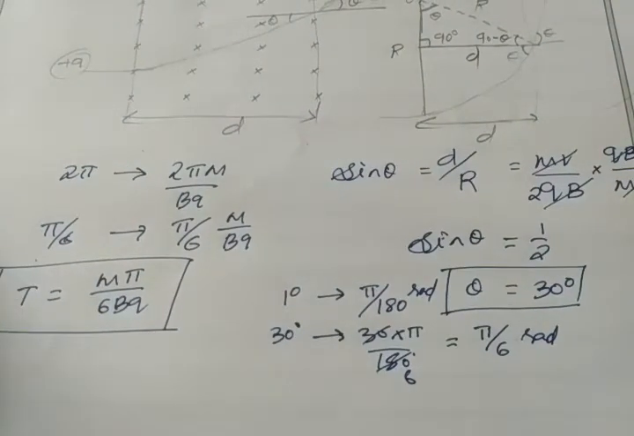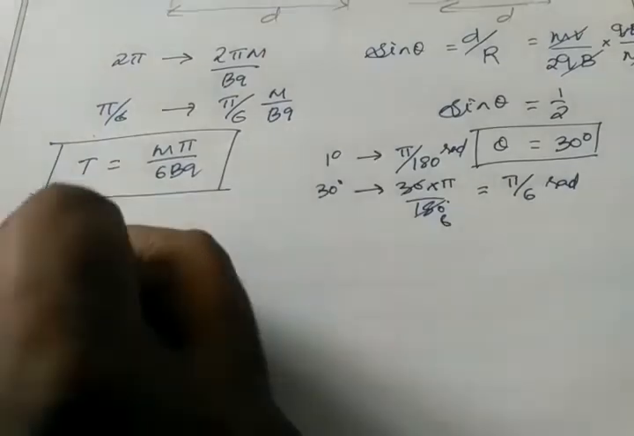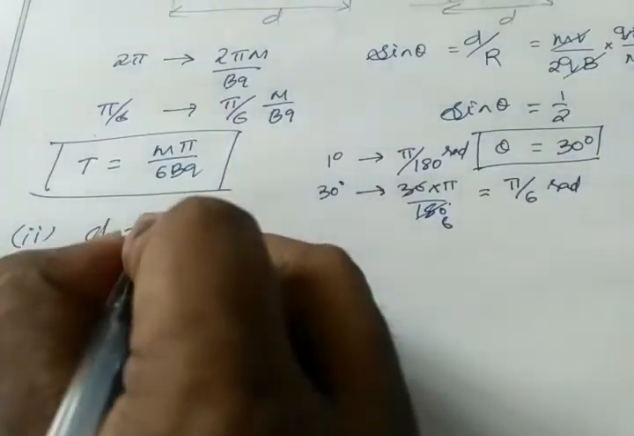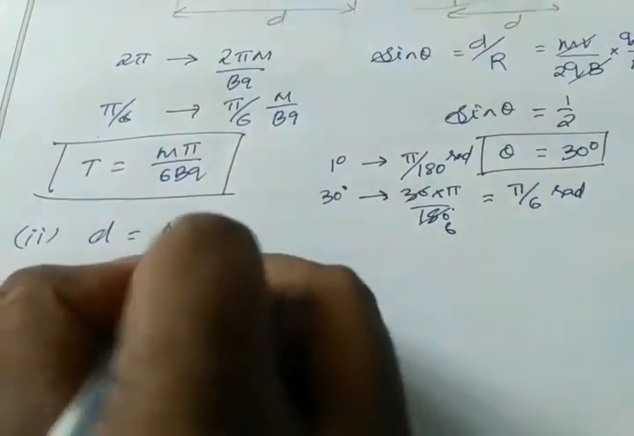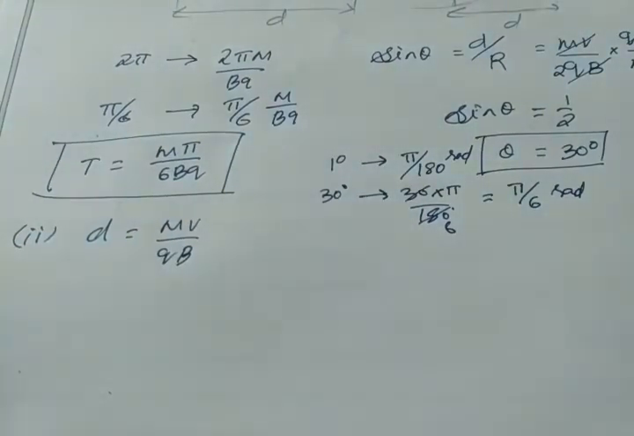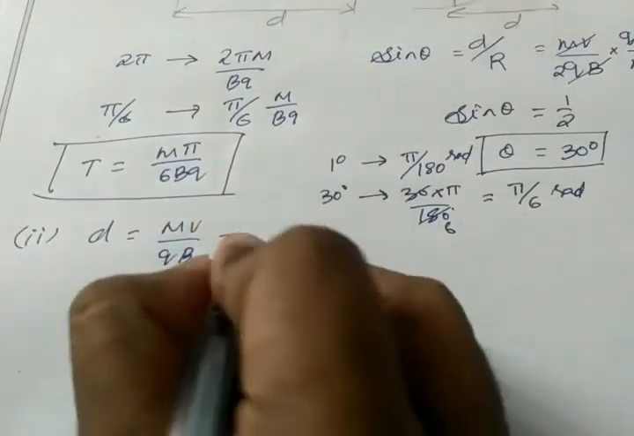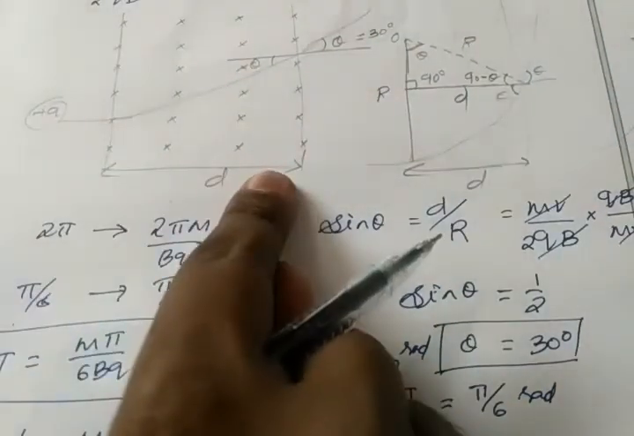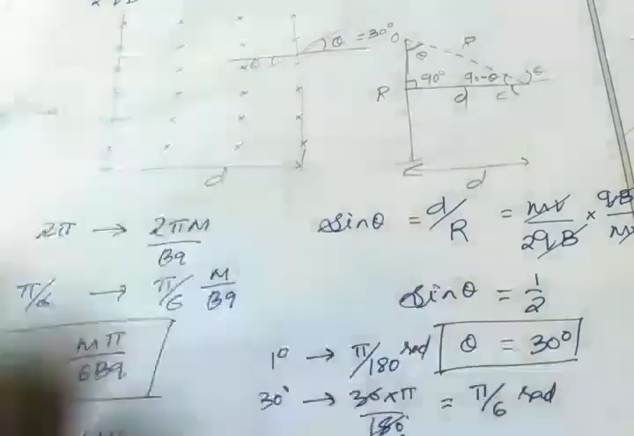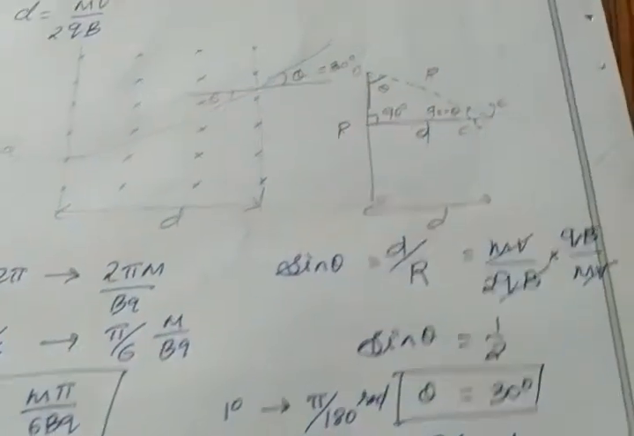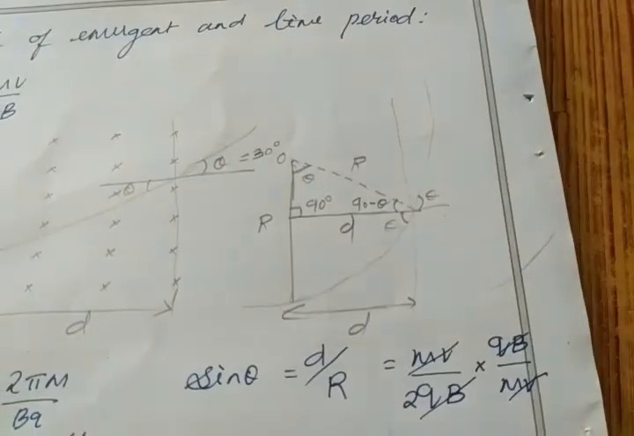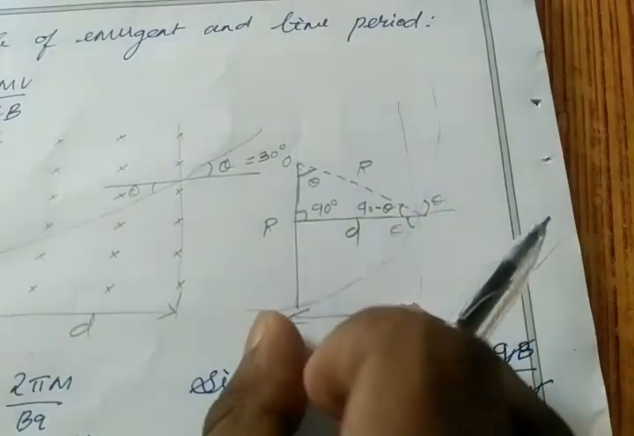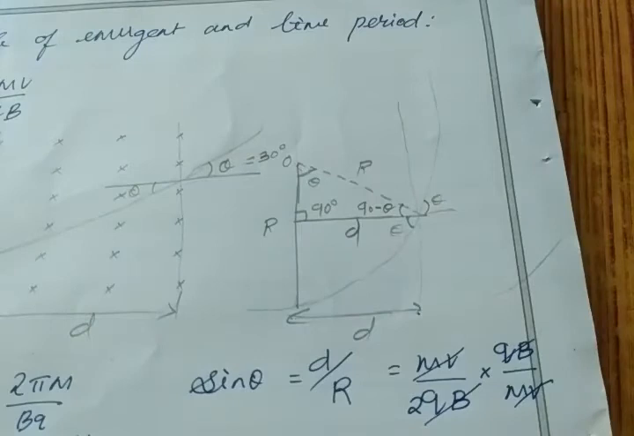Okay, in the next scenario we have d equal to mv by qb. So what is mv by qb? Nothing but r. So here the distance of the magnetic field is exactly equal to the radius of the circle. Okay, so I can say here, the distance of the magnetic field is exactly equal to the radius of the circle.